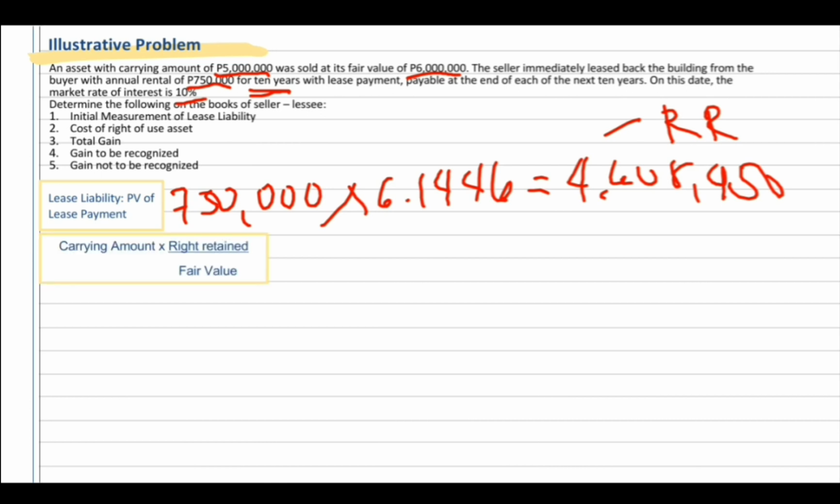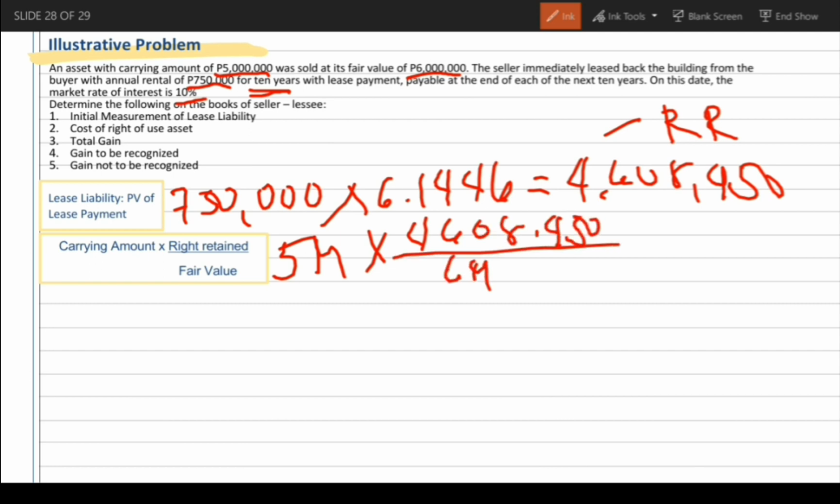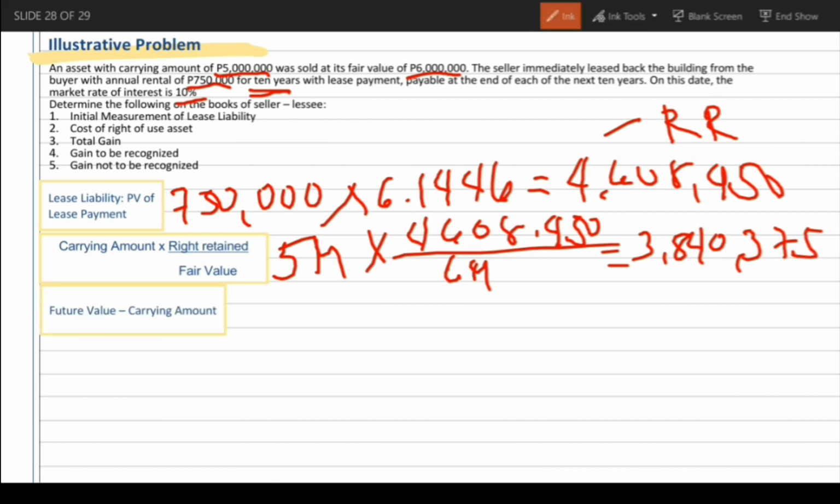Cost of right of use asset, carrying amount times right retained over fair value. 5 million times the right retained of 4,608,450 over the fair value of 6 million. The cost of the right of use asset is 3,840,375. Total gain, future value minus carrying amount. 6 million minus 5 million is equal to 1 million total gain.